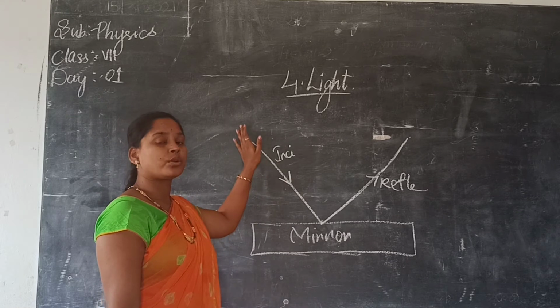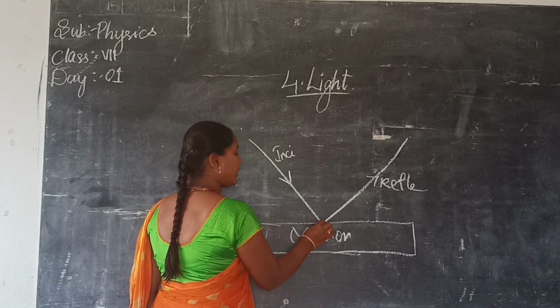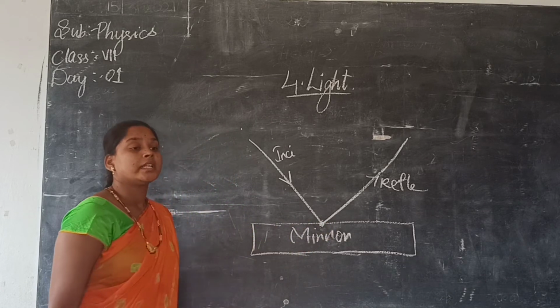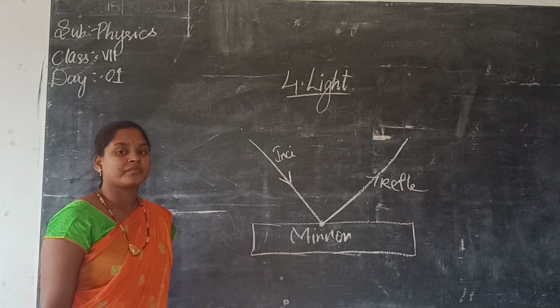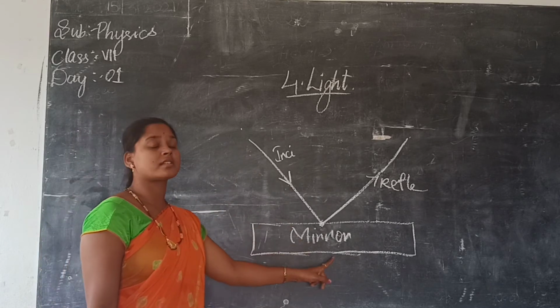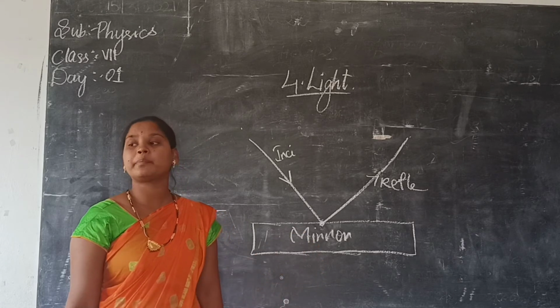So here, from the light source to the mirror it is called the incident ray. The point where the incident ray touches the mirror is called the incident point.